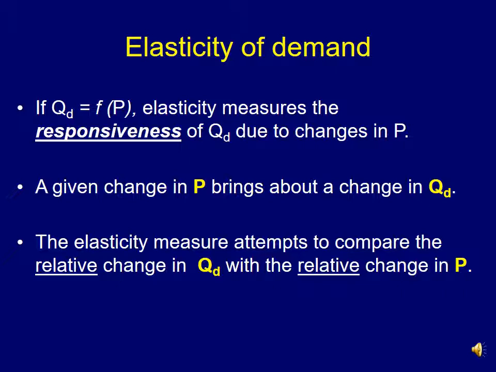This elasticity measure attempts to compare the relative change in quantity demanded with the relative change in price of that commodity.